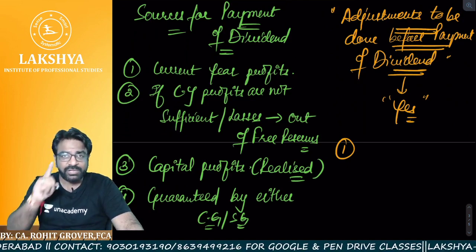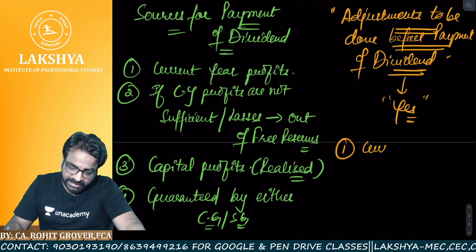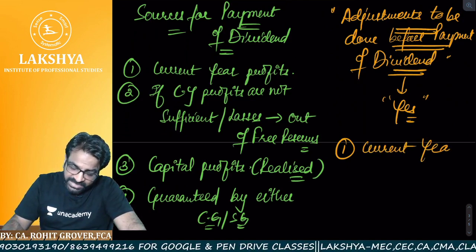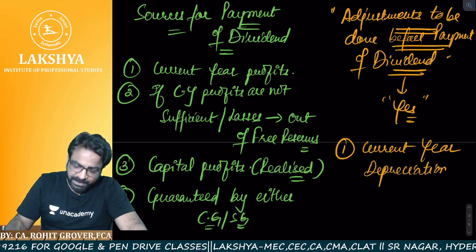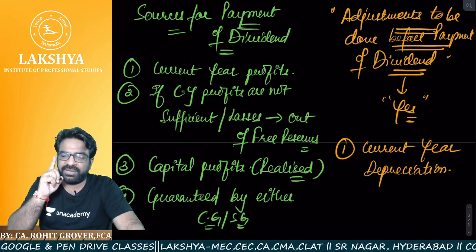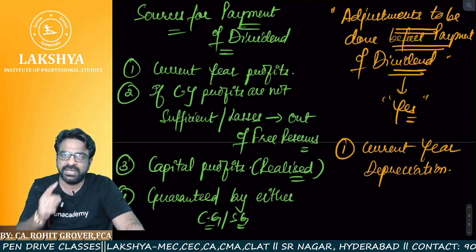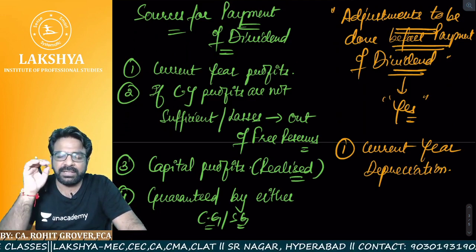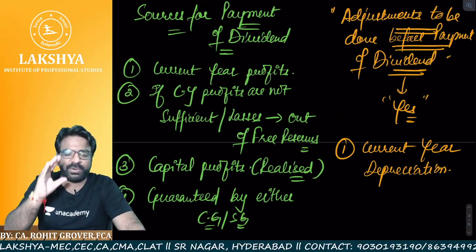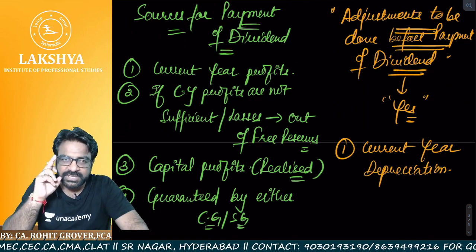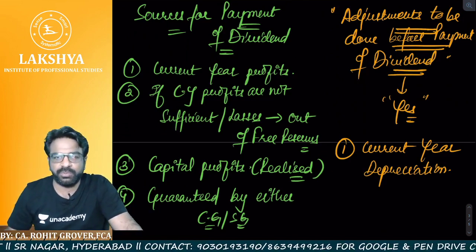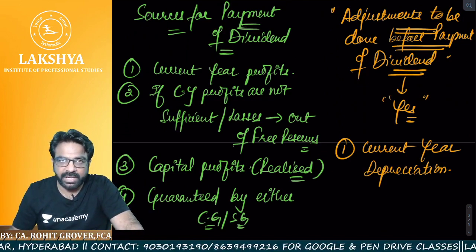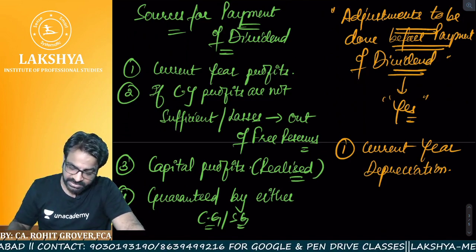Point number 1, you have to ensure that the current year depreciation must have been provided. Before making the payment of dividend out of your available funds or available surplus, you have to ensure that current year depreciation has been provided. If the current year depreciation is not provided, first provide the current year depreciation. After that only you are allowed to pay the dividend or declare the dividend. Are you getting the point? So current year depreciation is okay.